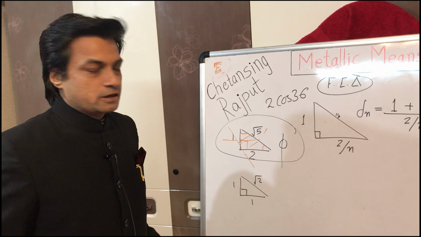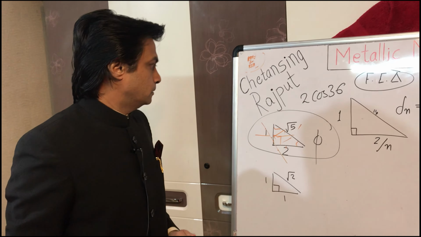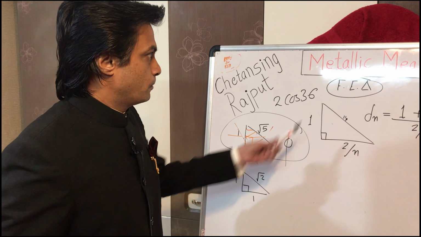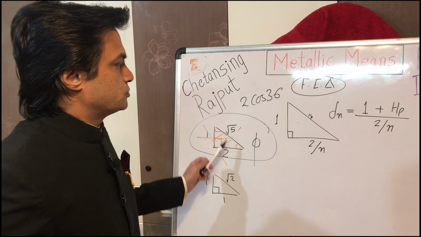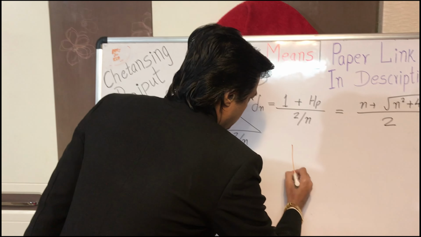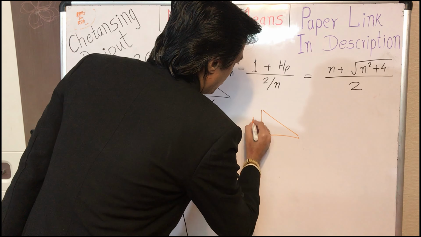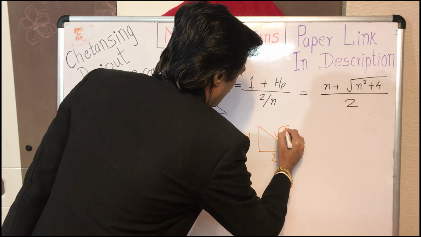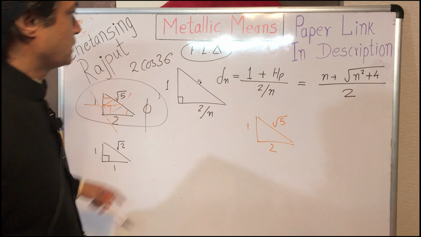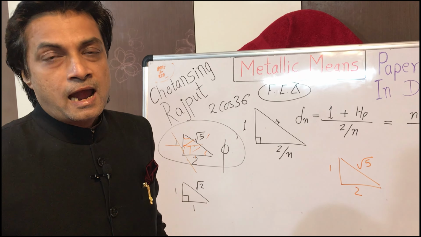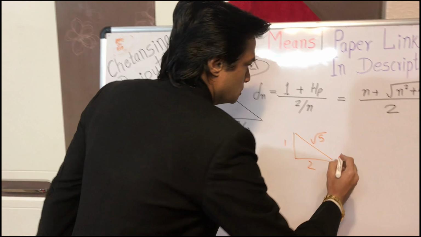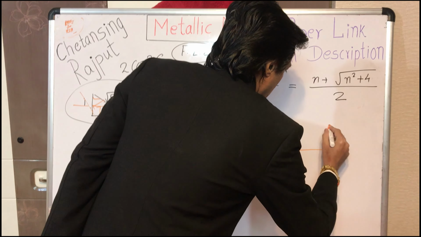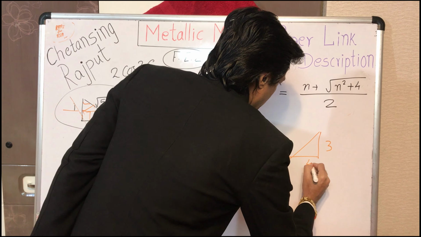Another remarkable thing about this fractional expression triangle, which I have mentioned in that paper, is that this 1 2 root 5 triangle, which is the fractional expression triangle for the golden ratio, has a classical geometric relationship with the 3 4 5 Pythagorean triple.